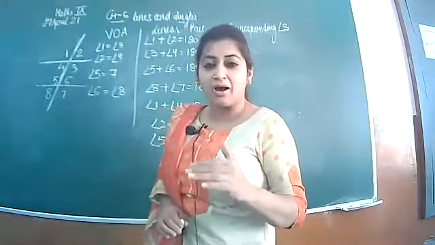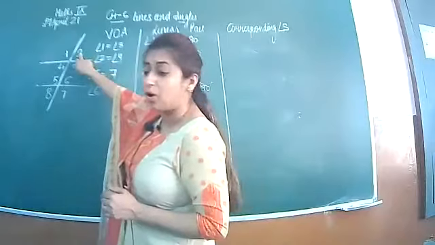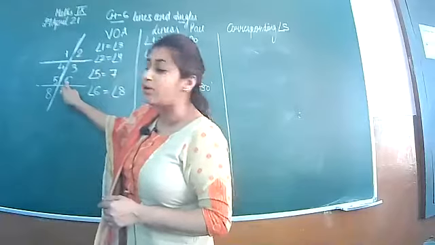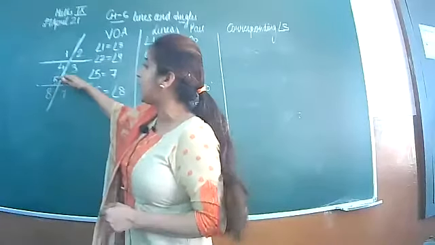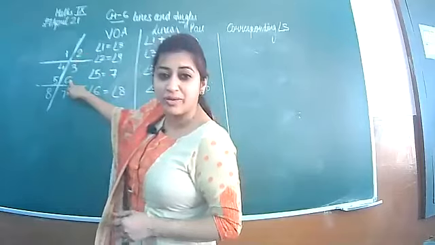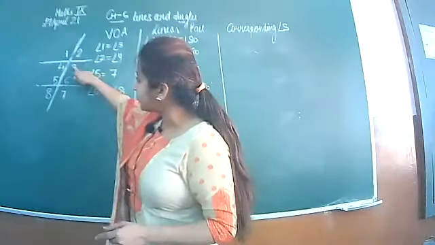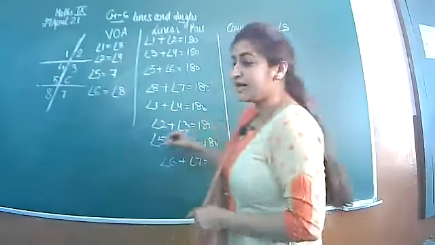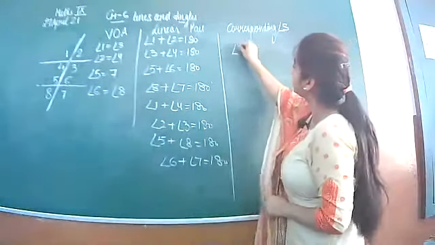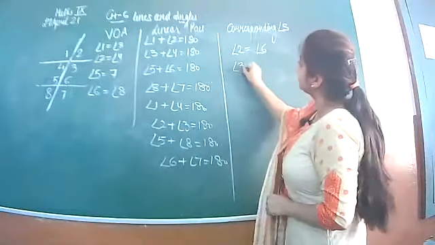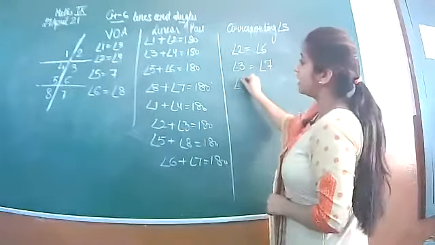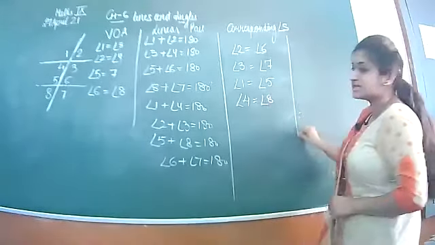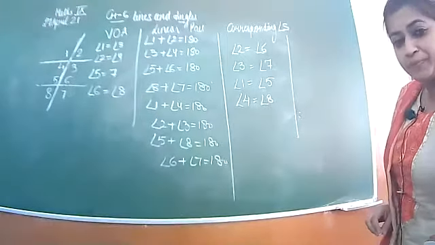Corresponding angles are if 2 is lying on the right hand side of this line above the line, then 6 is also lying on the right hand side of the transversal and above the line. So 2 and 6 is forming a corresponding angle. 3 and 7 is forming corresponding. 1 and 5 and 4 and 8. So 4 pairs are there for the corresponding angle. 2 is equal to 6, 3 is equal to 7, 1 is equal to 5 and 4 is equal to 8. This is your corresponding angles pair.